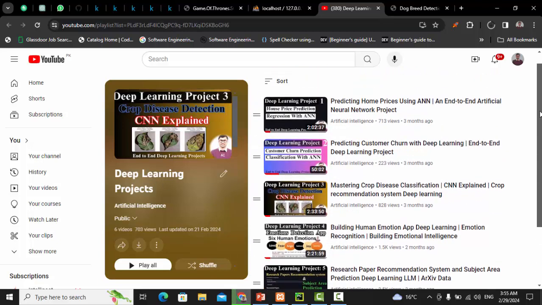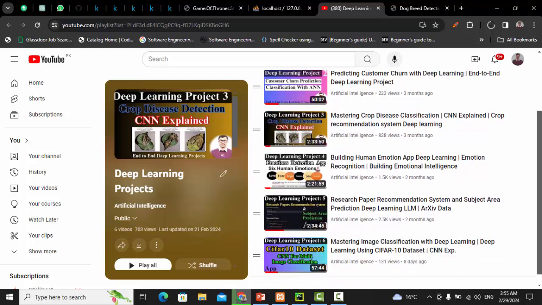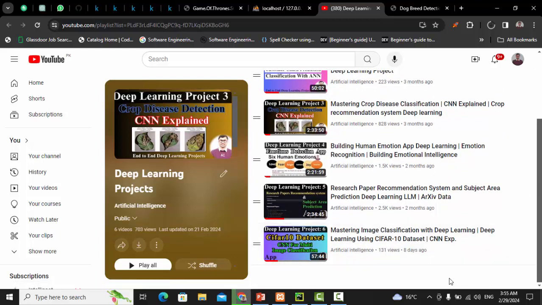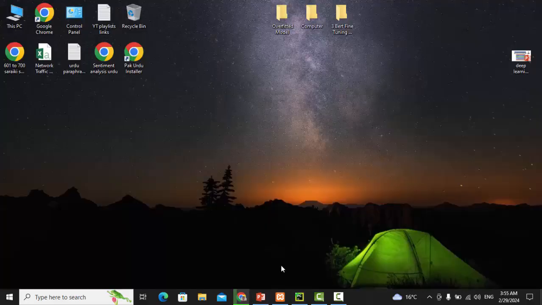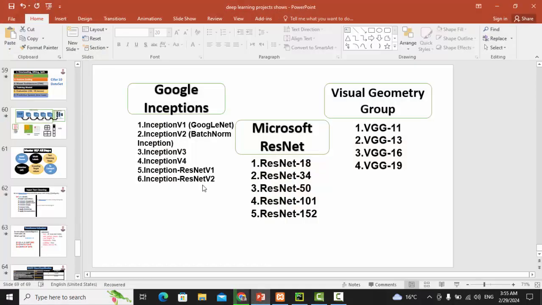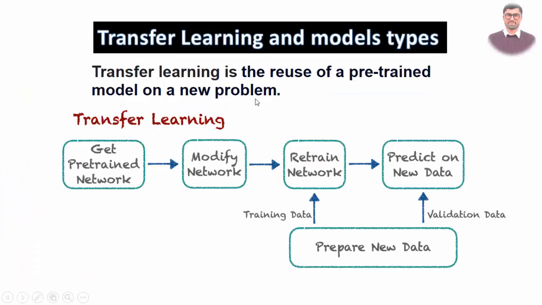Until now, we trained neural networks on our own. Now in this project and in the upcoming projects, we will be fine-tuning pre-trained models. So what does a pre-trained model mean? We need to understand what transfer learning is and why we use it in computer vision or deep learning. After that we will create this end-to-end project. I'll show you how to download the dataset and how to train a model, and I'll show you line by line the complete app system using the Flask framework.